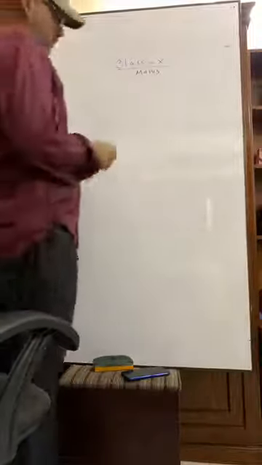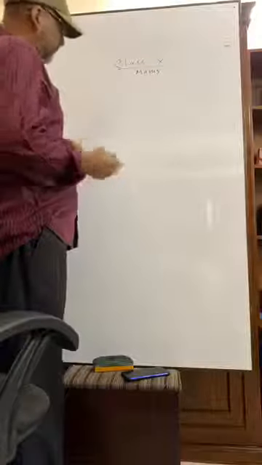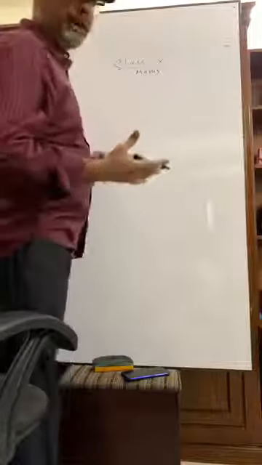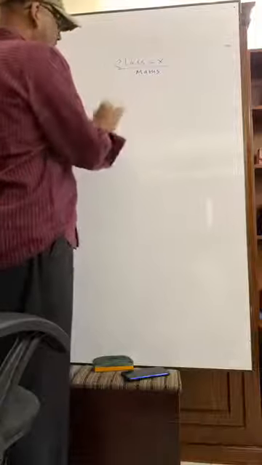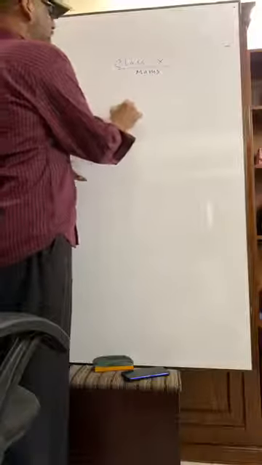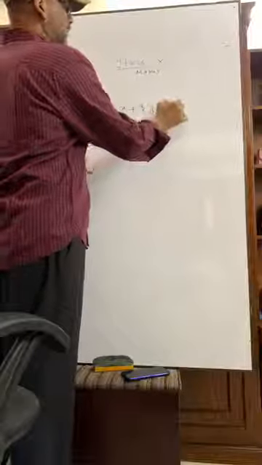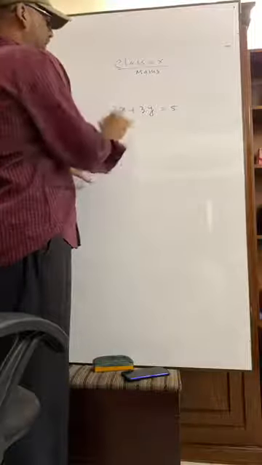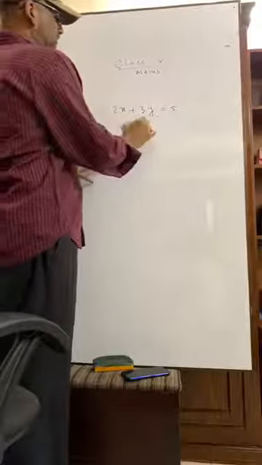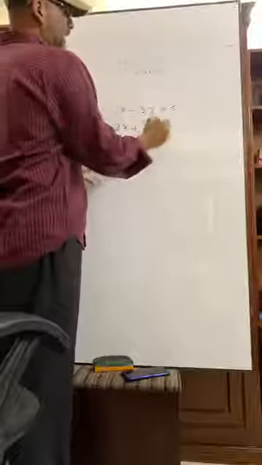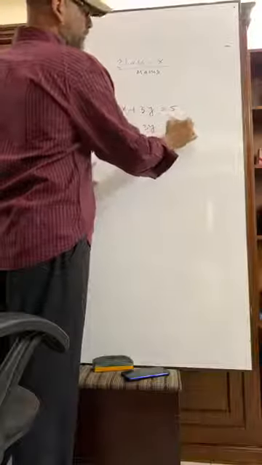Suppose you are given two equations like 2x plus 3y equals 5 and 2x plus 3y is equal to 11 by 2.